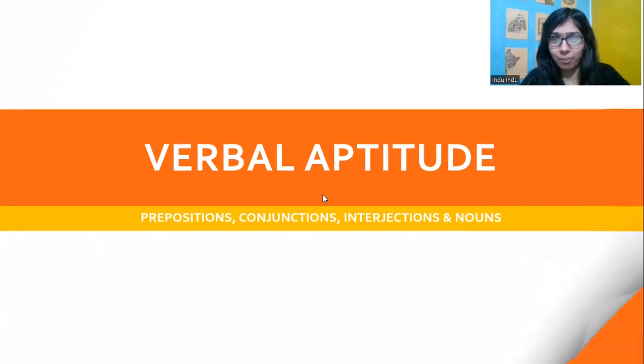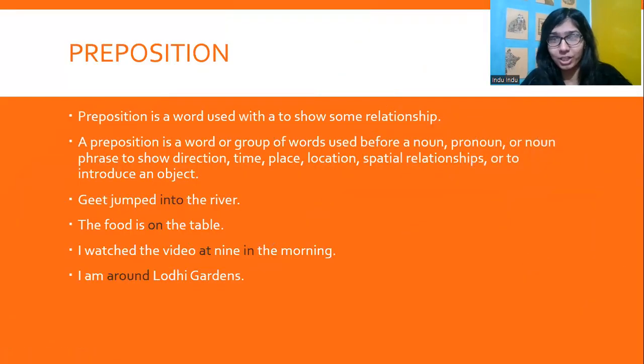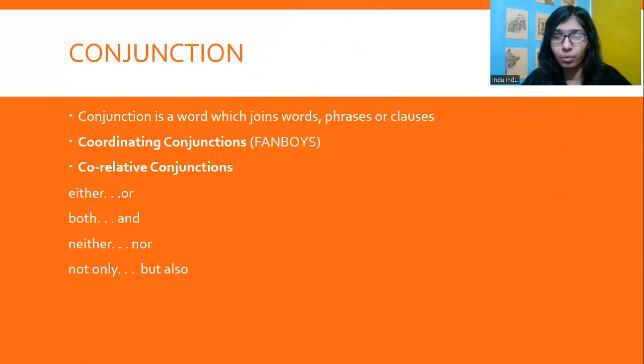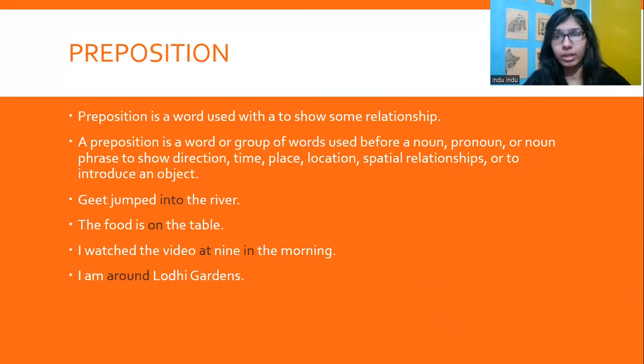So, what is a preposition? A preposition is a word used to show some relationship. And what kind of a relationship is this? A preposition is used before a noun, pronoun, or a noun phrase to show direction, time, place, spatial relationships, or to introduce an object. For example, Geet jumped into the river. So, into here is the preposition as it's showing where Geet jumped.